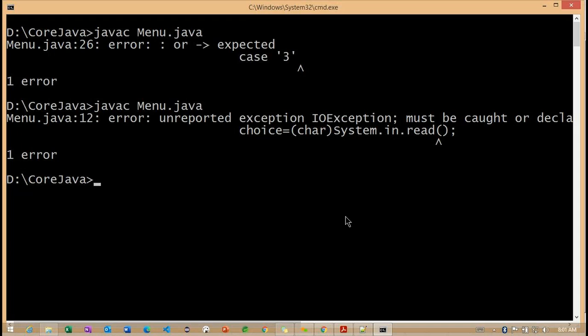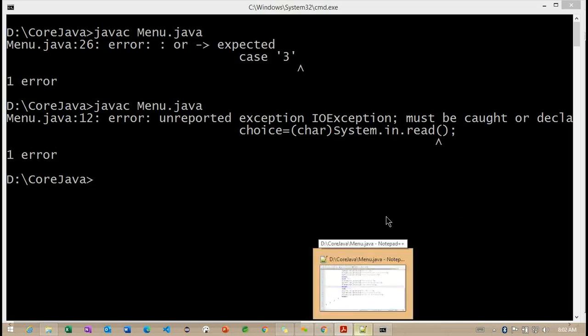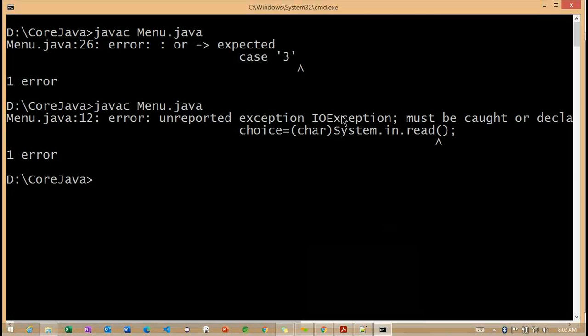Okay, unreported exception. So basically it is expecting something here. It's not finding this particular read method, so what do we need to do? I want to handle this particular IO exception here. Unreported exception must be caught or declared.